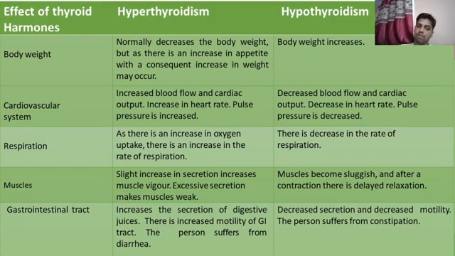When we talk about the gastrointestinal tract, due to hyperthyroidism excessive secretion of digestive juice occurs in the gastrointestinal tract, while in case of hypothyroidism this secretion of gastrointestinal juice is decreased.